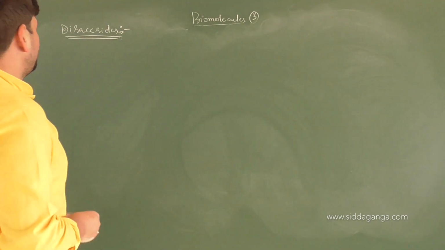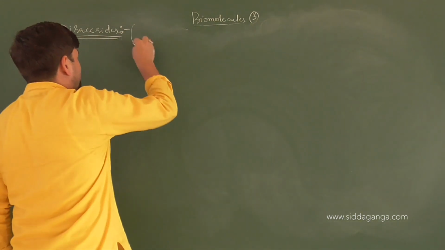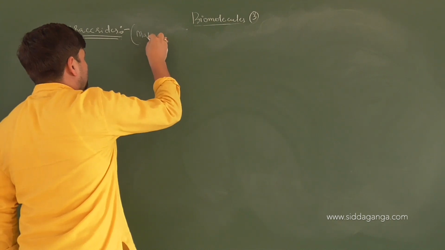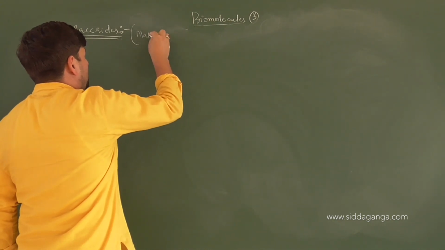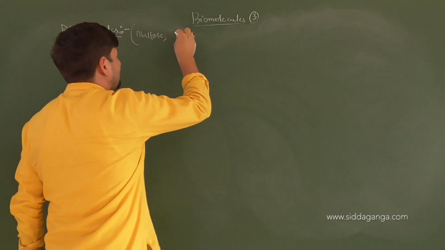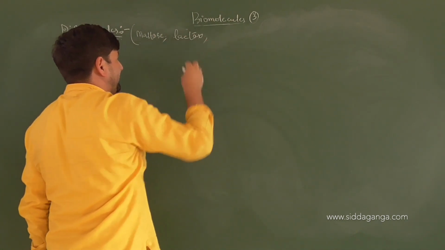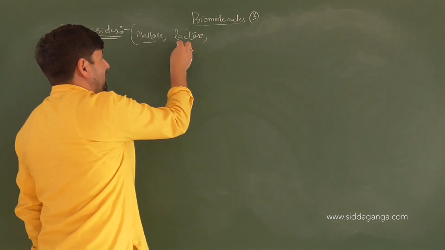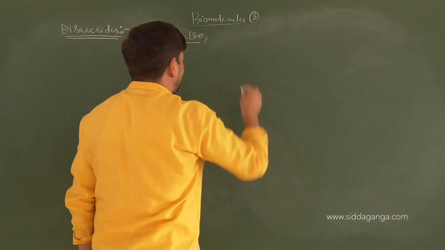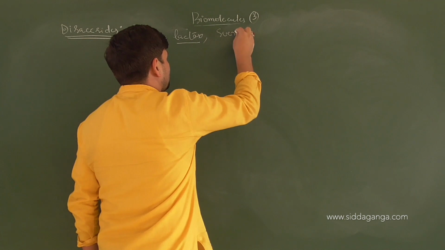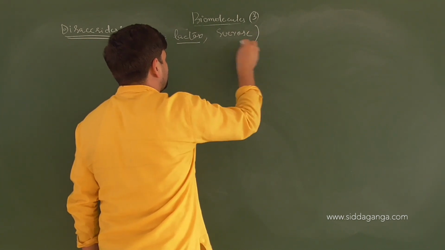Some of the disaccharides we have, children, are maltose, lactose, and sucrose.